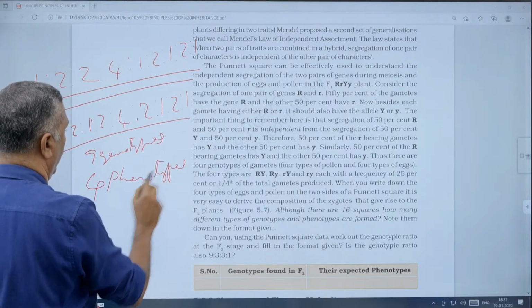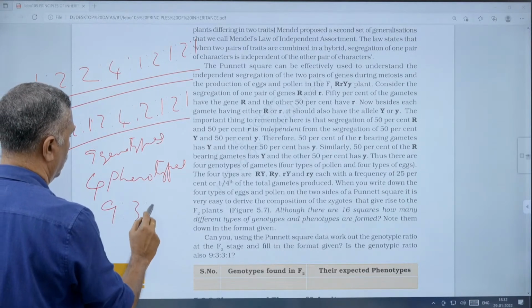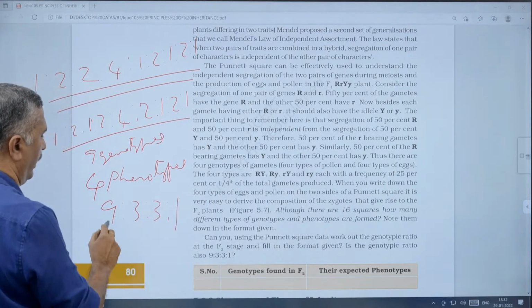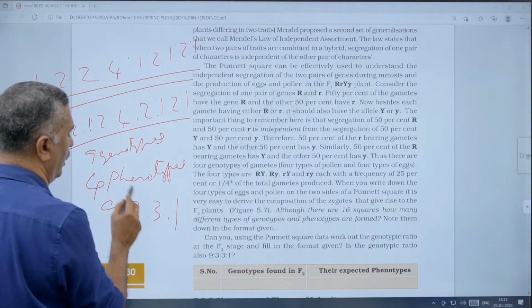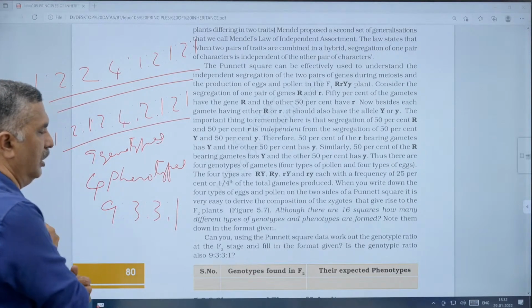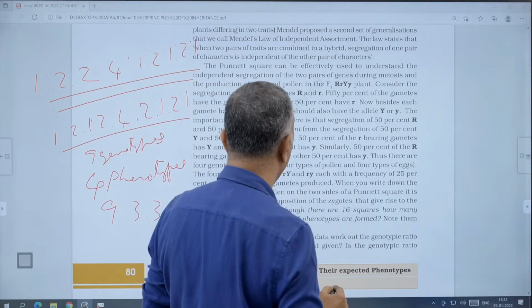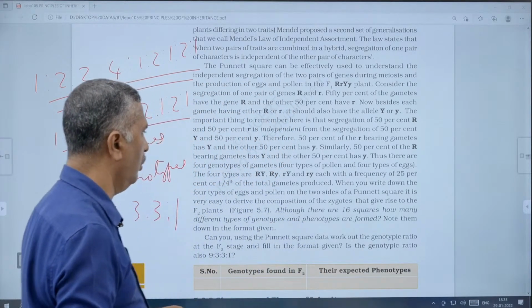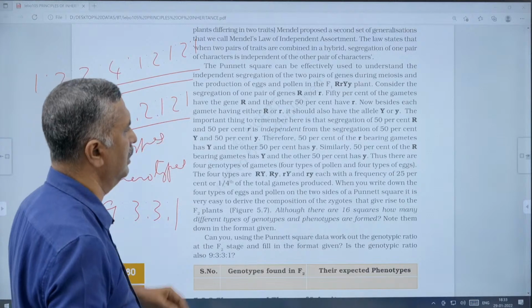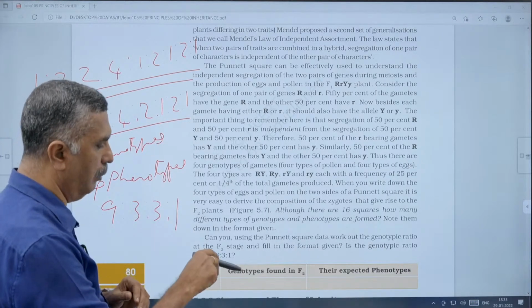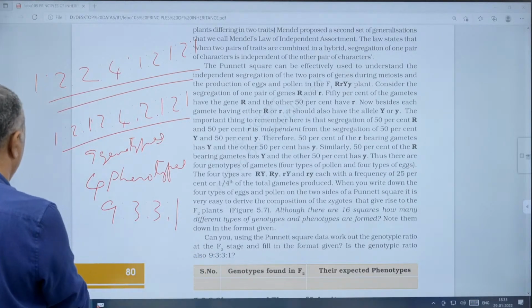The 4 phenotypes are in the ratio 9:3:3:1: 9 round yellow, 3 wrinkled yellow, 3 round green and 1 wrinkled green. That is about this dihybrid cross. But these are all things connected with two gene interaction, and the data explain this F2 ratio.